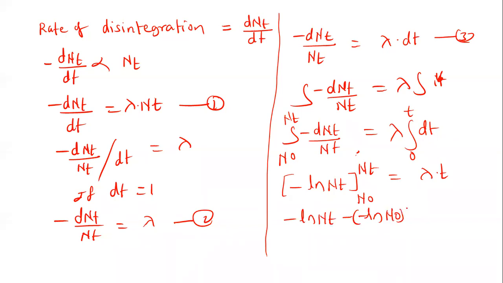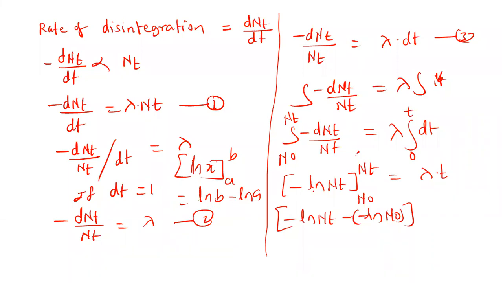Okay, we are putting the values here, the limits. This is actually according to this rule. Suppose that we are solving the limit of ln x from a to b, so it is equal to ln b minus ln a. Put x equal to b, x equal to a.